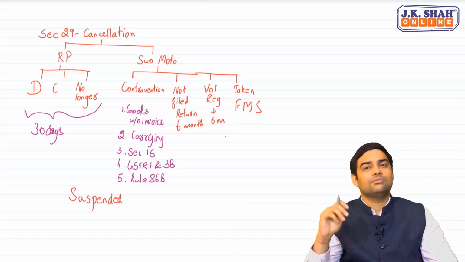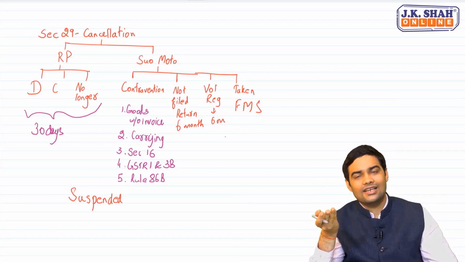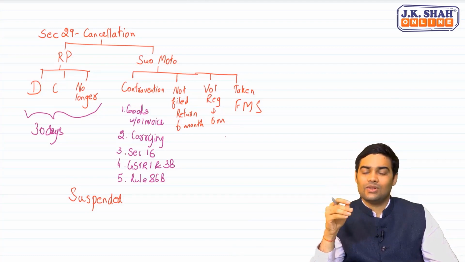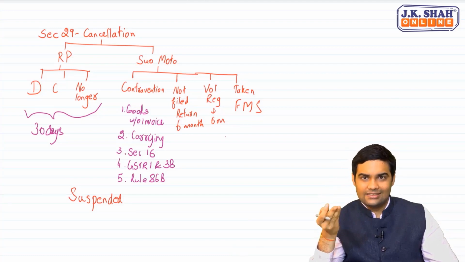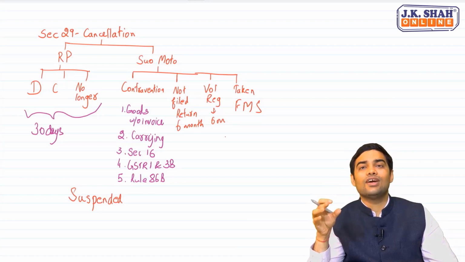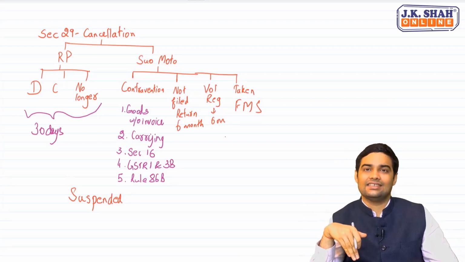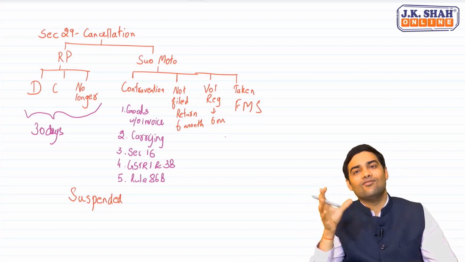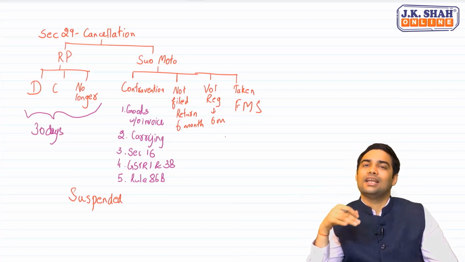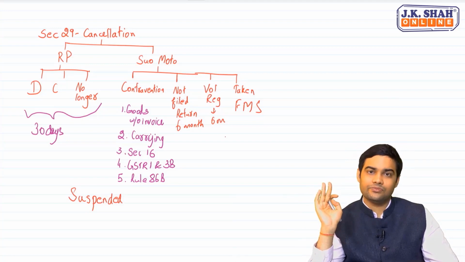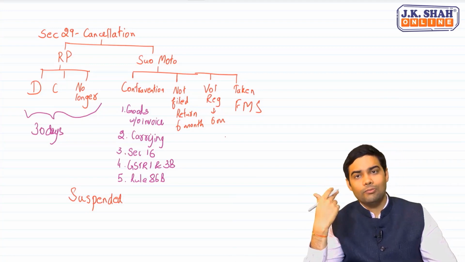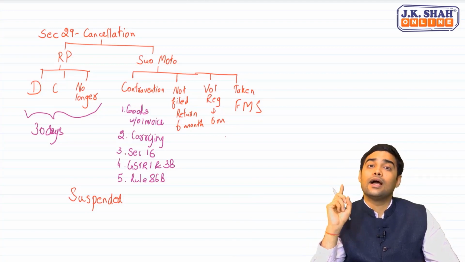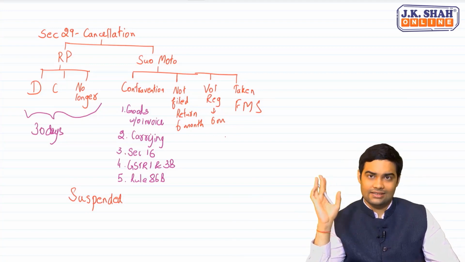Now, suppose I myself apply for cancellation, then suspension will be effective from the date when I apply for cancellation or the date from when I seek cancellation. See, I can seek cancellation from a future date as well. Whichever is later, from there my registration would be suspended. Suo motu, the moment the officer issues a notice, registration would be suspended if he feels so.